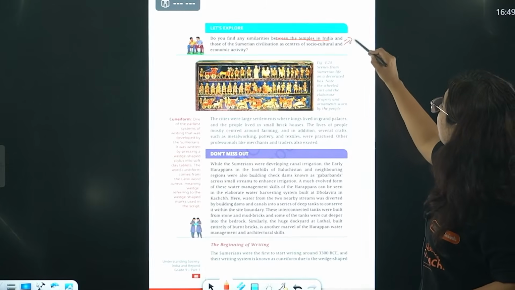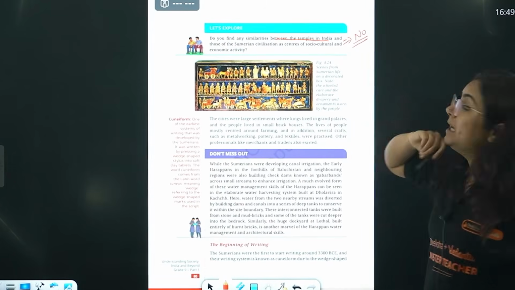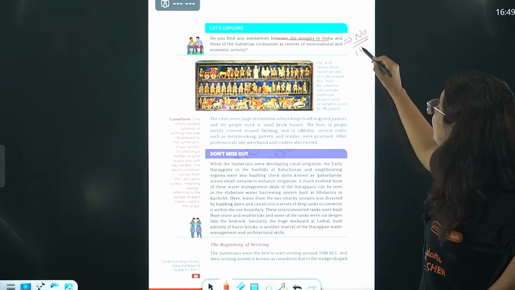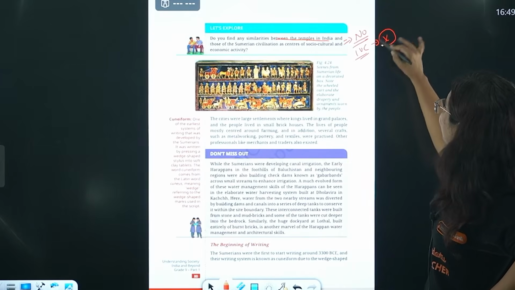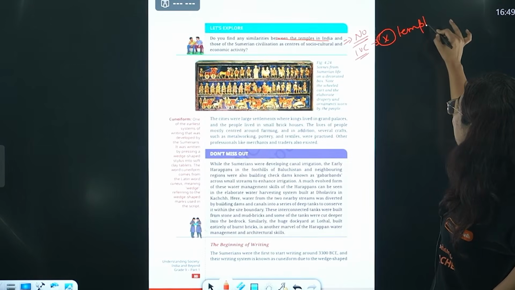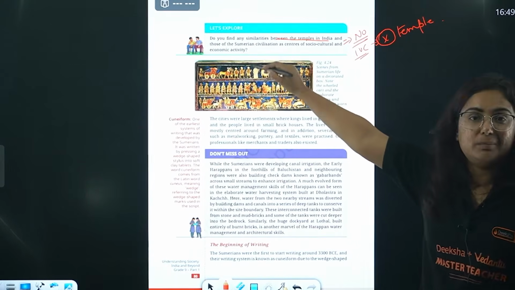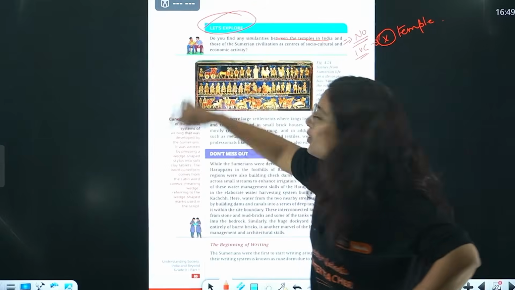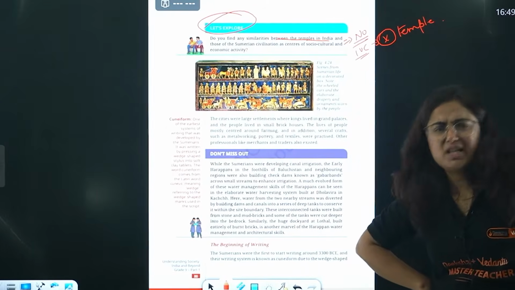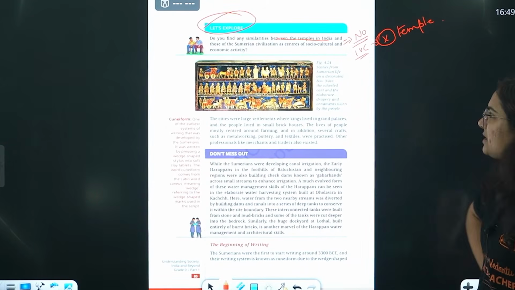Do you find any similarity between temples in India and Sumerians? No, bhaiya, not at all. We do not find it because at this time in the Indus Valley civilization, people do not have any evidence of temples. Write it, mark it, because here "let's explore" is also important. "Think about it" also becomes important.